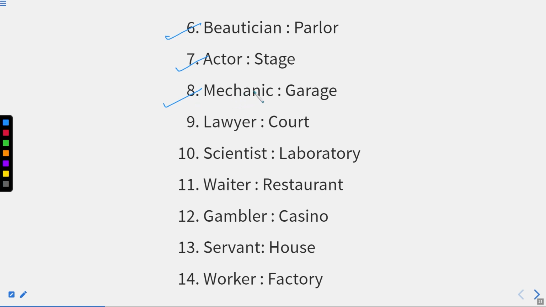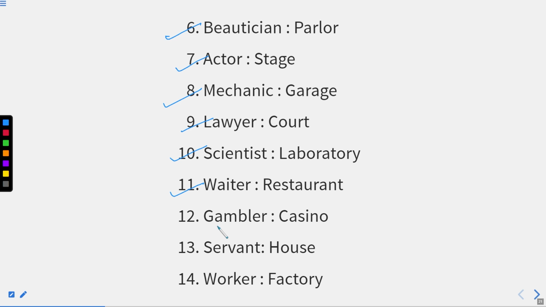So there is no point in getting confused in these kinds of things. A lawyer, definitely in a court. A lawyer will work in a court. A scientist, we have laboratories, from where we get new inventions by scientists. So scientists are the people who work in laboratories. Waiters, we know that whenever we go out to a restaurant, there are people there for our help and guidance, through whom we get our order. So they are called waiters, and where do they work? In a restaurant. I hope this part is also clear.